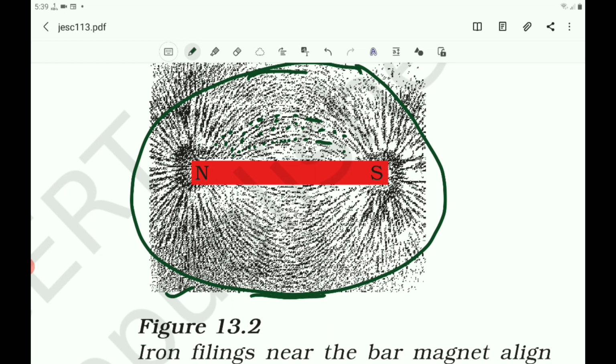And the region surrounding a magnet in which the force of the magnet can be detected is called a magnetic field. The lines along which the iron filings align themselves represent what? They represent magnetic field lines. Here, these are the magnetic field lines.